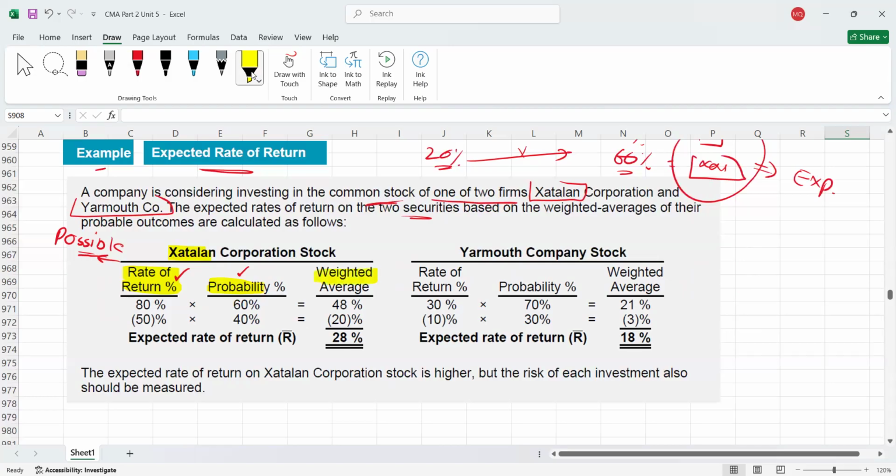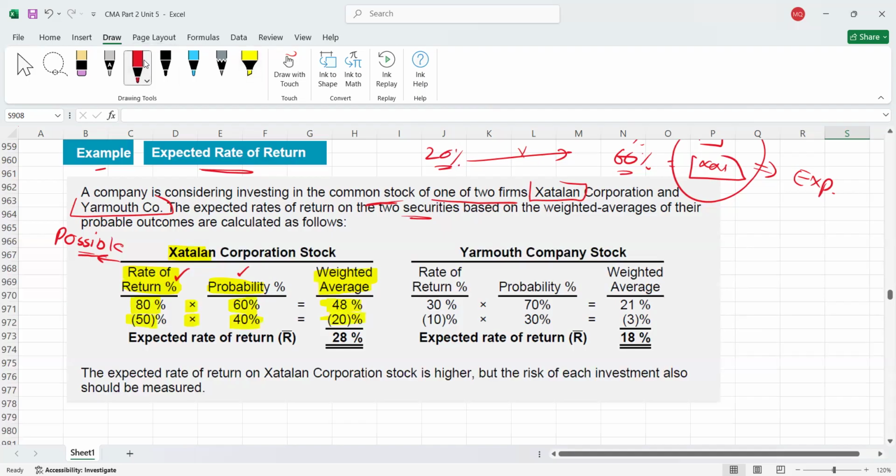Weighted, this is what you have to calculate. So simply you will take the possible rate of return, 80%, multiplied by the probability, 60%. So you will get the value 48% as a weighted average value. And then the 50% loss, you will multiply with its own probability, which is 40%. So 50 times 40% gives you a 20% loss figure, the weighted average figure.